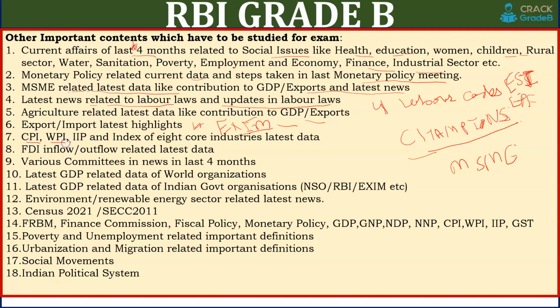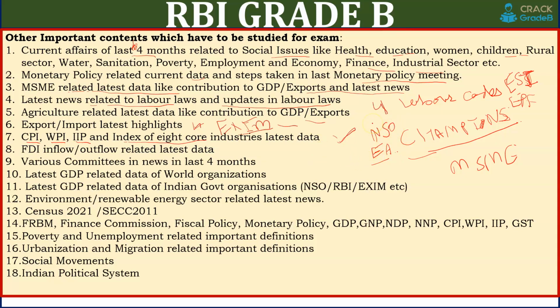Consumer Price Index, Wholesale Price Index, Index of Industrial Production, Index of Eight Core Industries: the latest data from the NSO and the Economic Adviser of the Ministry of Commerce and Industry website is available.